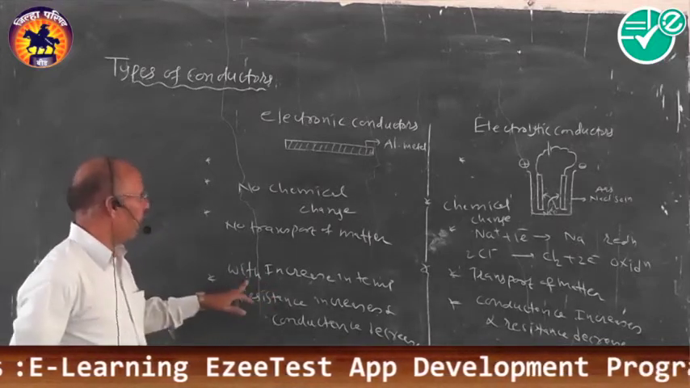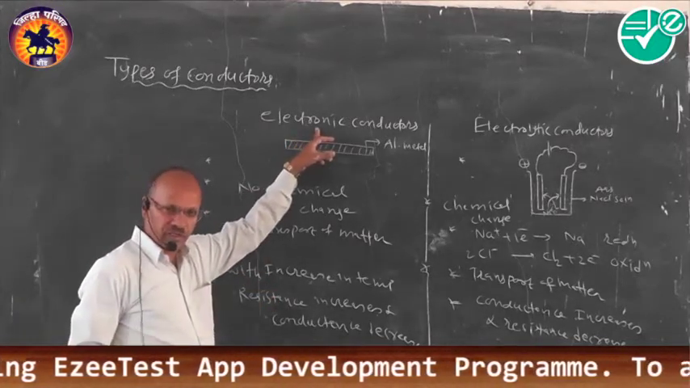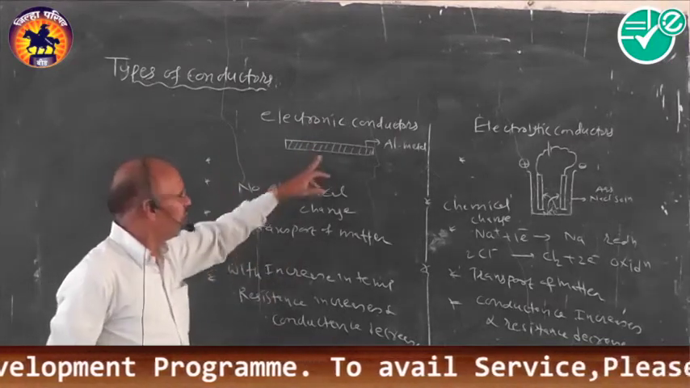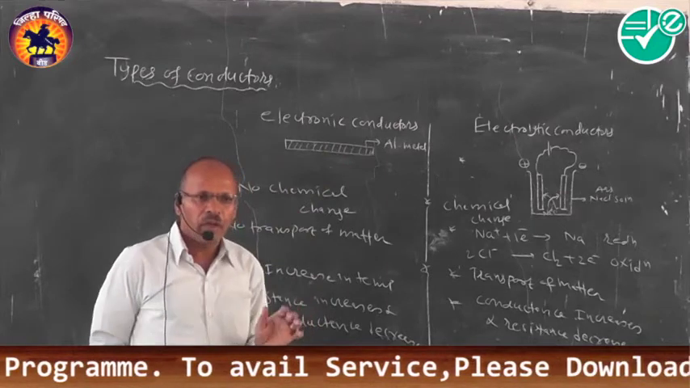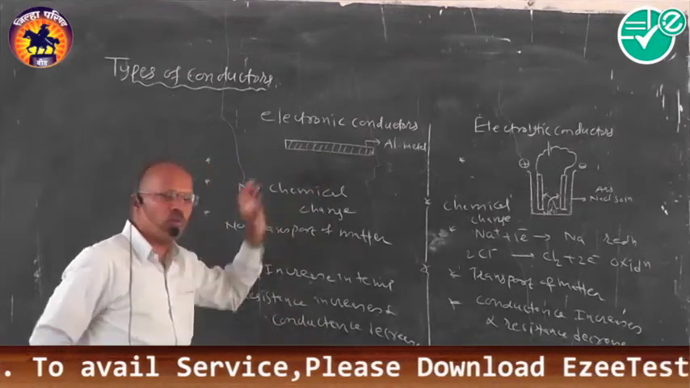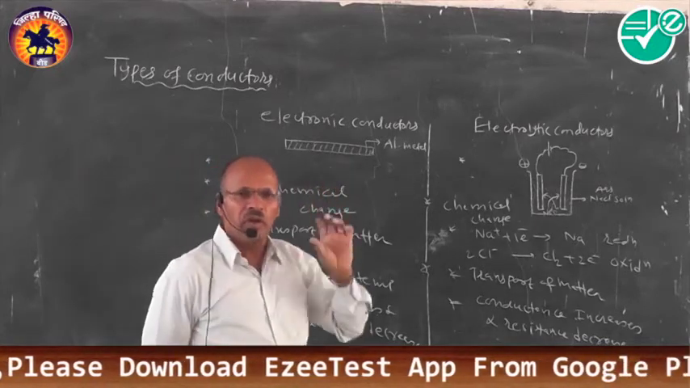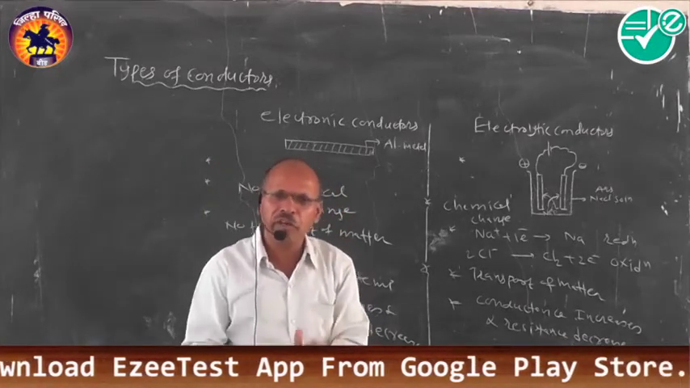Say how? Electronic conductors. We have the metal surface. If this metal is heated, what happens? Its conductivity increases. This increasing conductivity is only up to some limit. After some limit, its conductivity decreases.